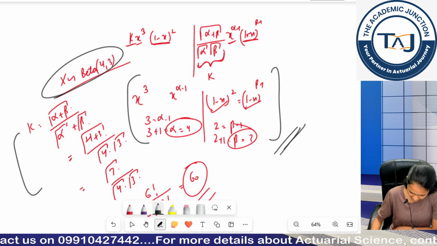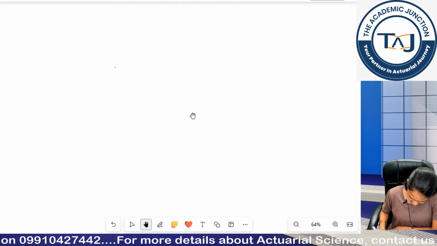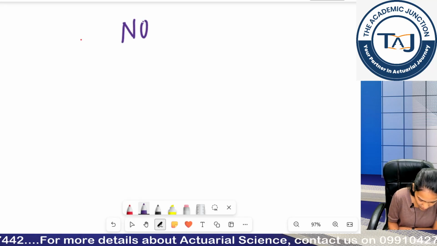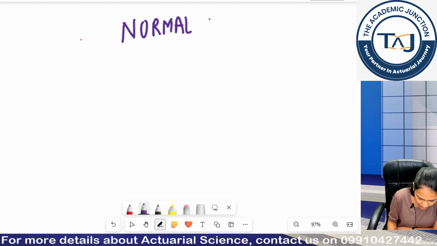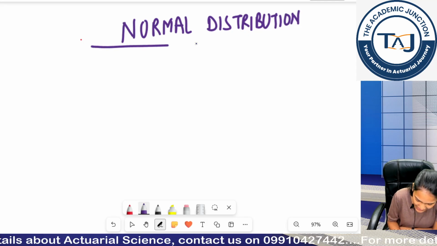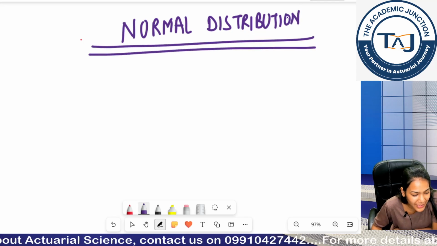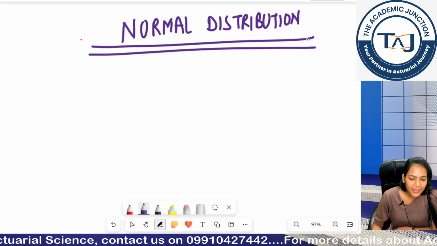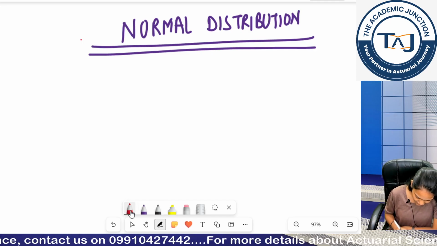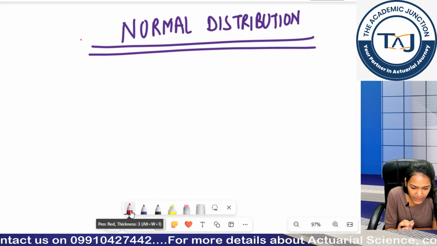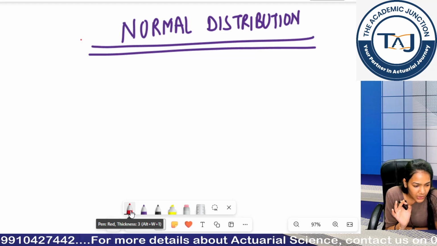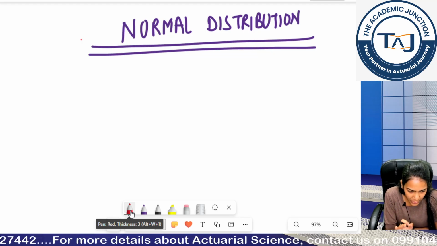Clear, guys? Let's start with our most important distribution, the normal distribution. The name itself suggests normal, and it is used mostly in normal situations, in special situations, we use the normal distribution. Clear? First, let's talk about the properties of the normal distribution rather than shifting directly to the PDF and variances. You can note down these properties in your notebook.